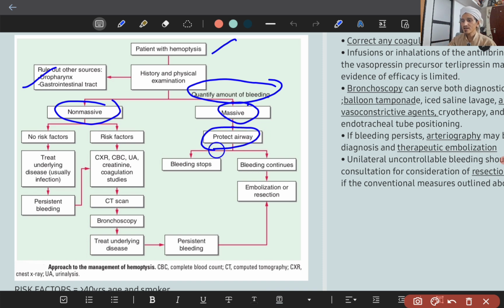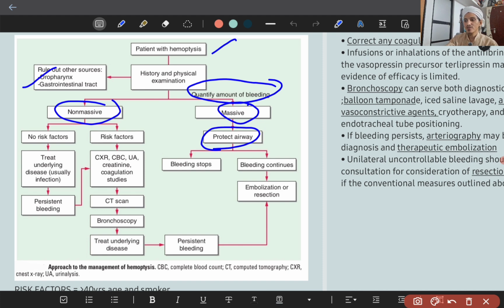Now, how will you protect the airway? You will intubate the normal lung, not the problematic lung, to protect from asphyxiation.